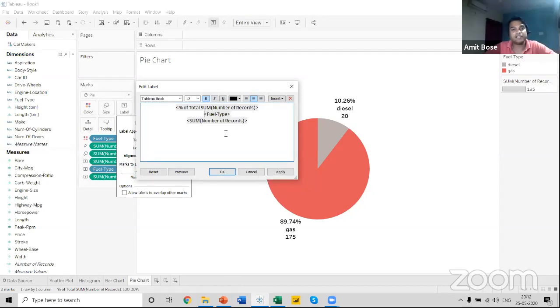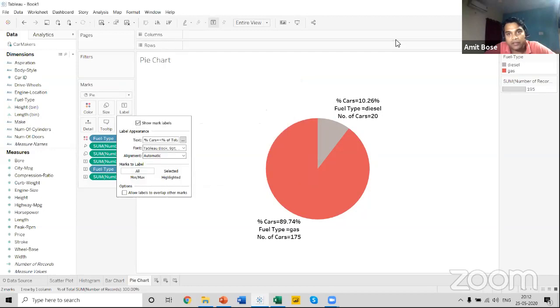Now suppose you want to format this, you can mark this particular diesel as a fuel type. You can see right over here, fuel type equals diesel. So I have written fuel type equals diesel, and again I am going to write the number of cars equals to, and you can see the percentage of cars. Click on apply, and you can see that you can mark all these particular visuals as per your convenience.